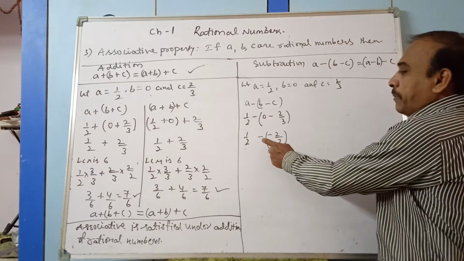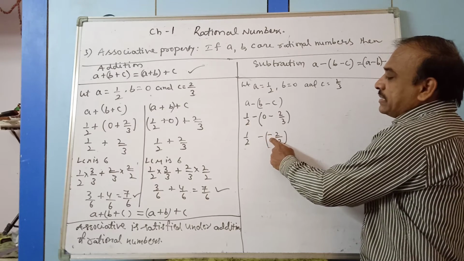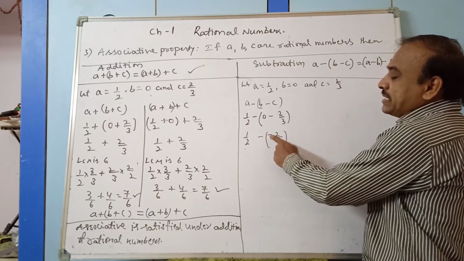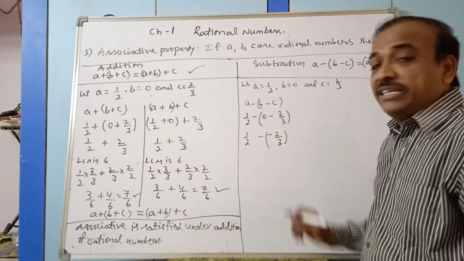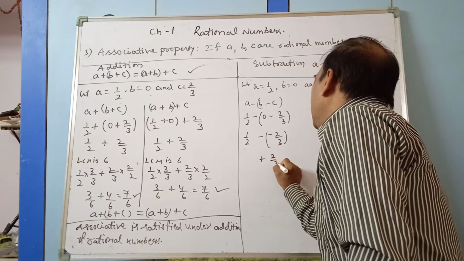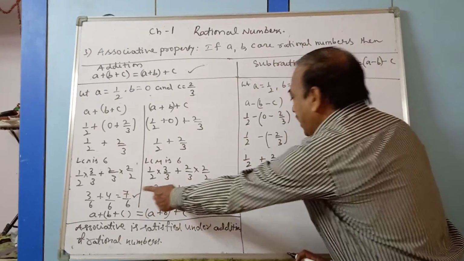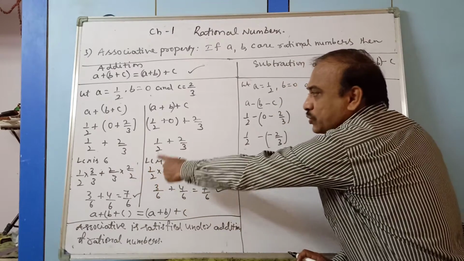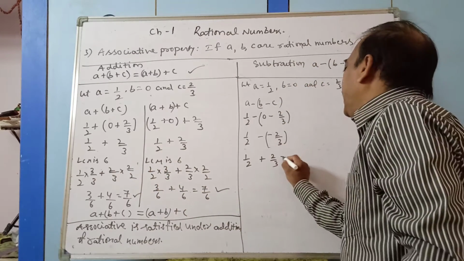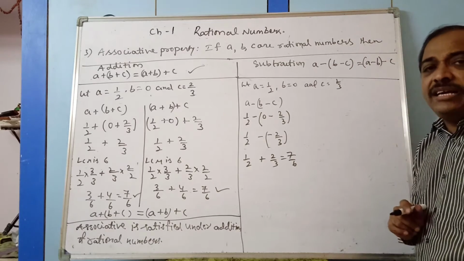Now you see, minus into minus. Observe it. Minus into minus is what? Plus. So plus 2 by 3 and 1 by 2. As we calculated here, 1 by 2 plus 2 by 3, this result is 7 by 6.